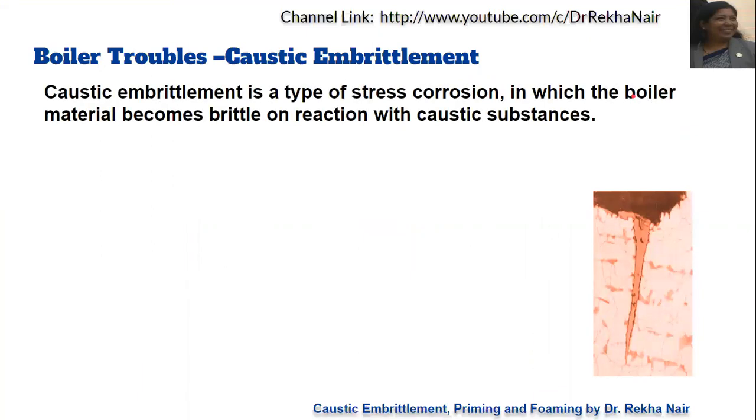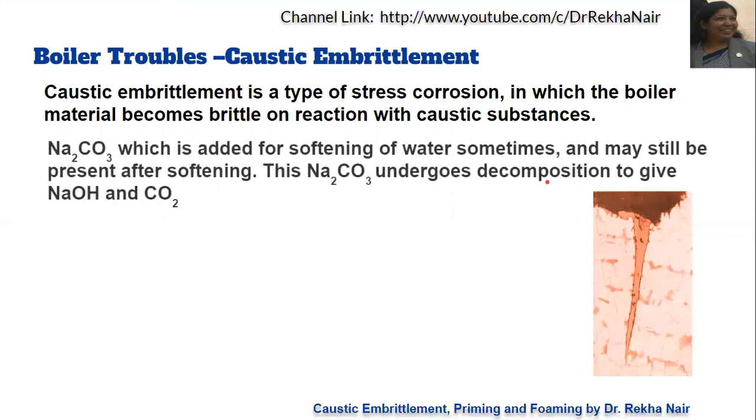Caustic embrittlement is a type of stress corrosion. Here, the boiler material becomes brittle on reaction with caustic substances, or else we can say that if there are caustic substances present in the water, that leads to corrosion. In the previous video, we were talking about acids causing corrosion. Here we are talking about basic substances that cause corrosion.